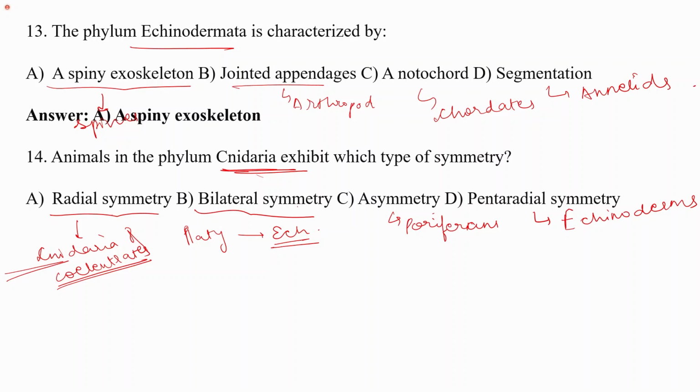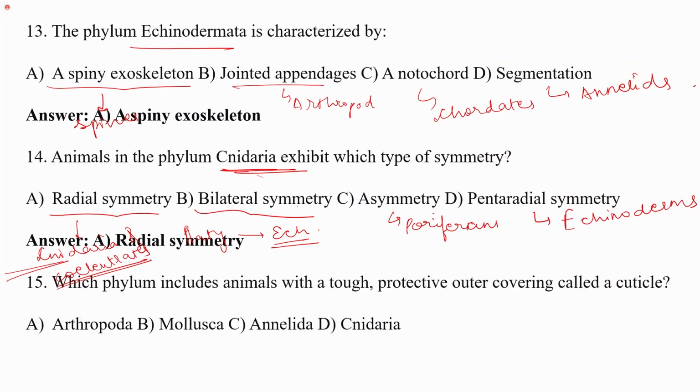So animals in the phylum Cnidaria have which type of symmetry? They have radial symmetry. The next question is, which phylum includes animals with a tough protective outer covering, which is the cuticle? The cuticle is the outer covering present in animals of the phylum Arthropoda. It is a chitinous exoskeleton, and this outer covering is called the cuticle.